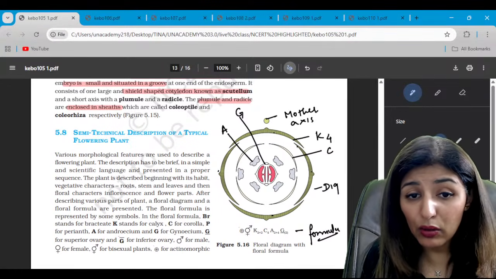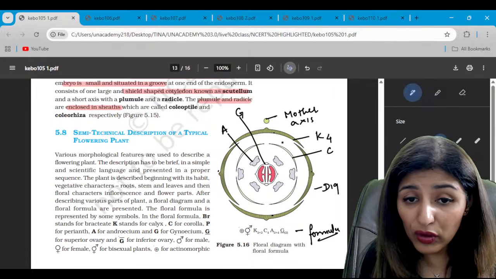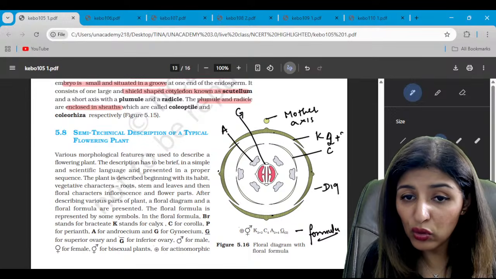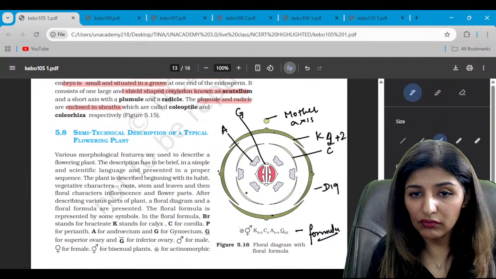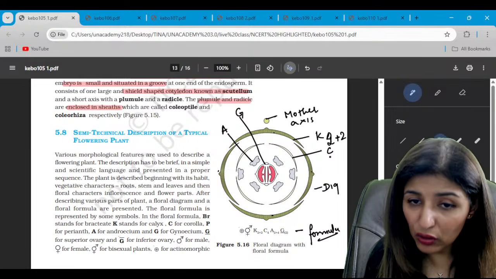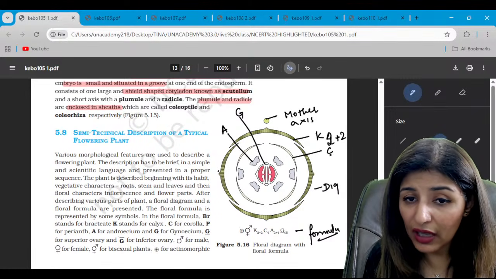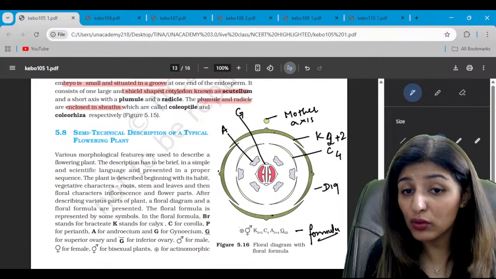Now, in this 4, do you also notice that 2 are on the outer side and 2 are on the inner side? So instead of writing 4, we will write 2 plus 2. Clear? Then talking about the corolla, the petals are all in one line, and there are 4. They are not fused.